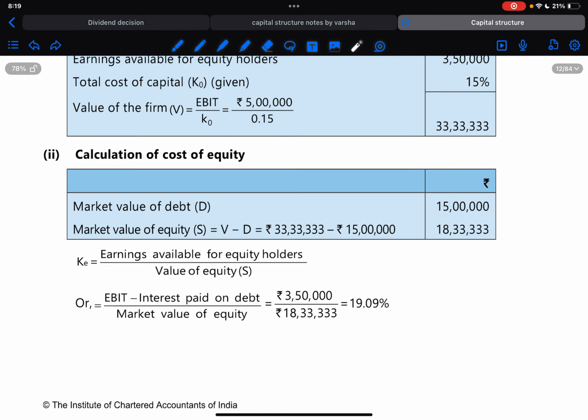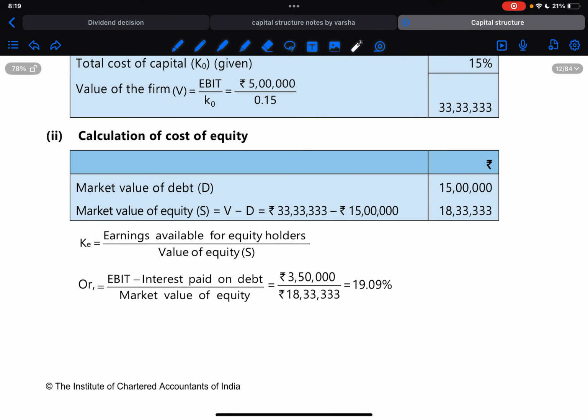Okay. Then cost of equity. How are we going to calculate the cost of equity? We know that value of firm is equal to S plus D. So we have got V now. So from that, if we are going to reduce D, we will get S. So that's what we are going to do, because D is obvious, and we know that EBIT divided by KO will give us value of firm. So value of firm minus debt that is taken will give us the value of shares.